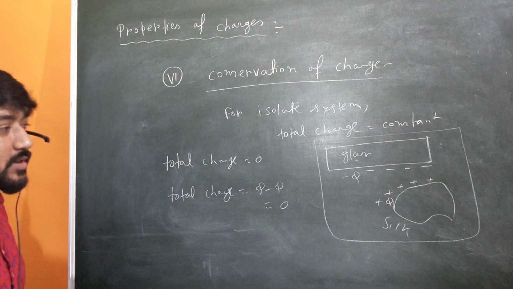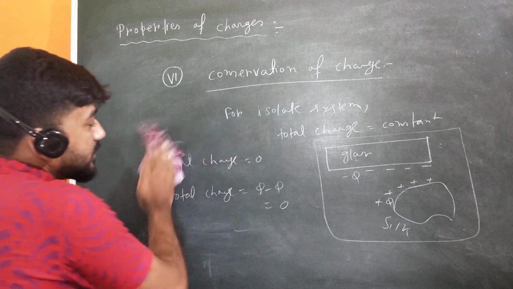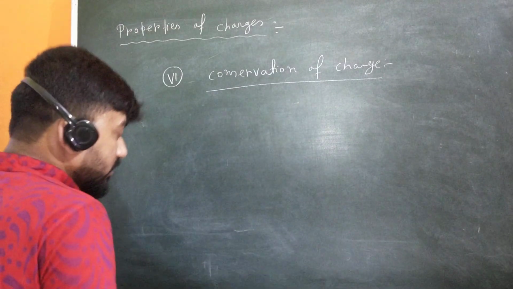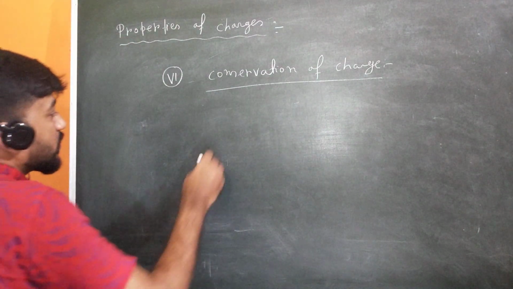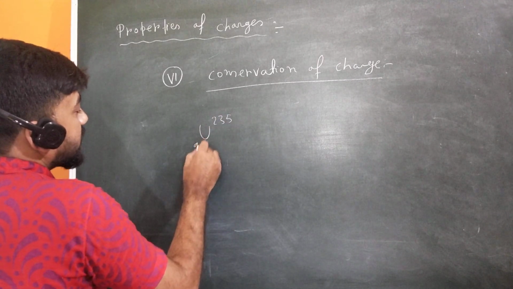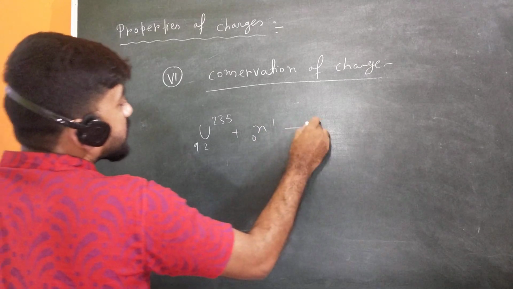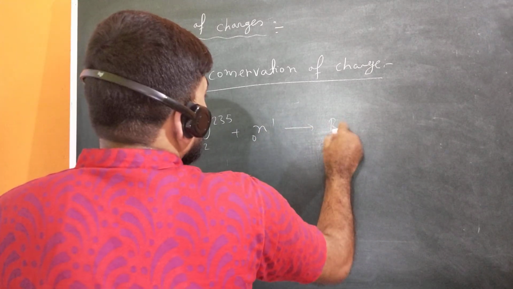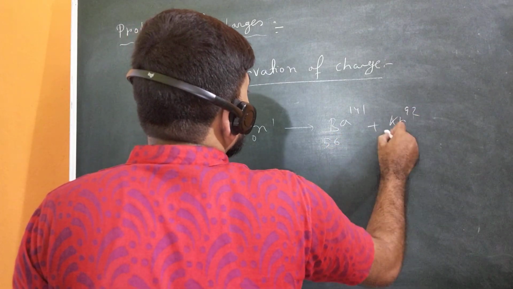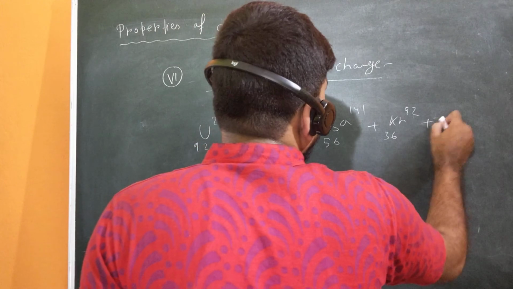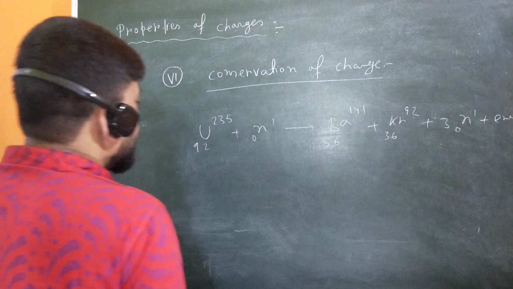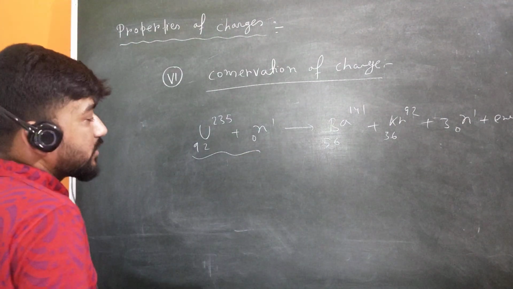So for any isolated system the total charge is constant. This is nothing but the conservation of charge, and you can see this conservation of charge for every system, not only for frictional electricity, but also in a nuclear reaction. If you talk about a nuclear fission reaction, that is U-235-92 plus n-1-0 gives barium 141-56 and krypton 92-36 plus 3 neutrons (n-1-0), and some energy will form. Here you can see the number of protons before the reaction, that means the total number of charge.